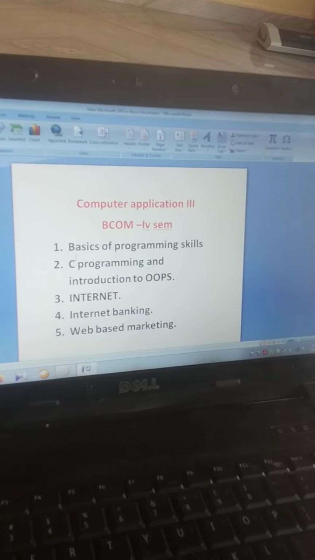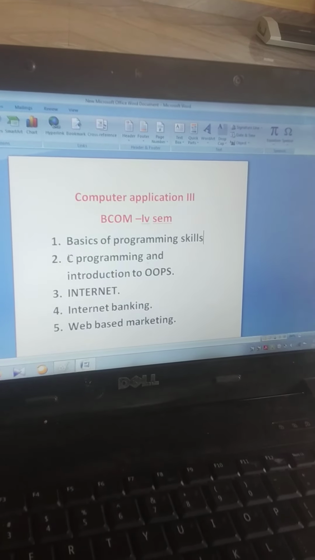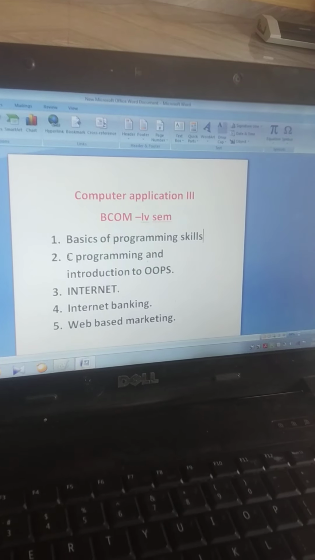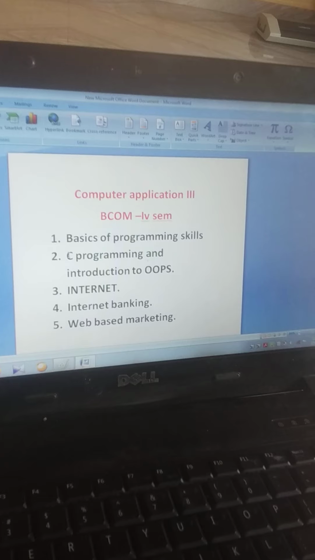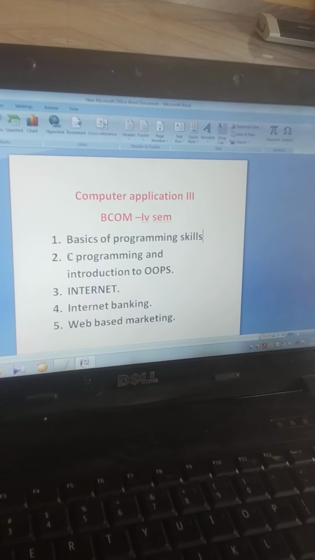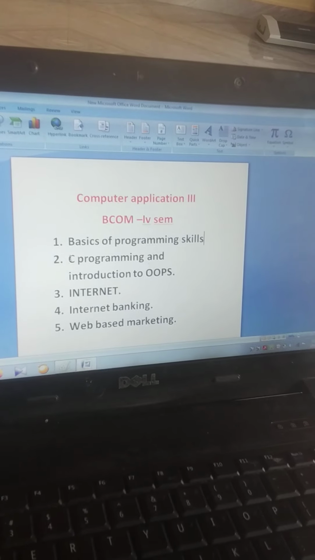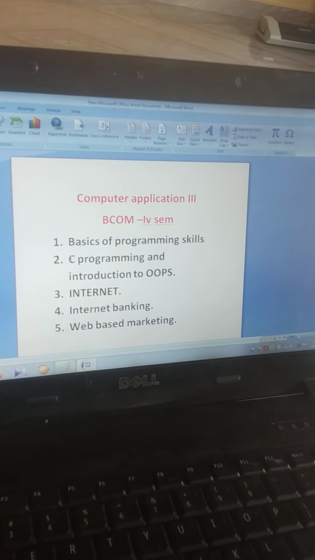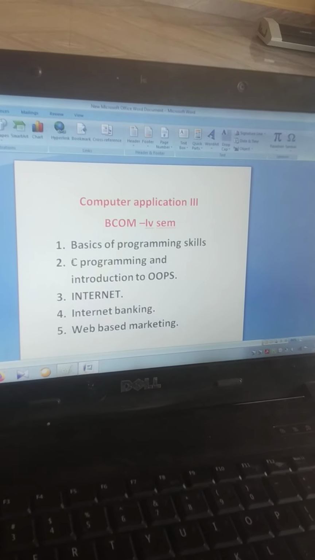So that is C programming. And C is standard, meaning what? From when the language started to be used, it is still used for writing operating systems and the like. So it is too standard.